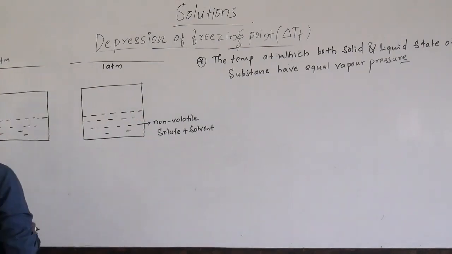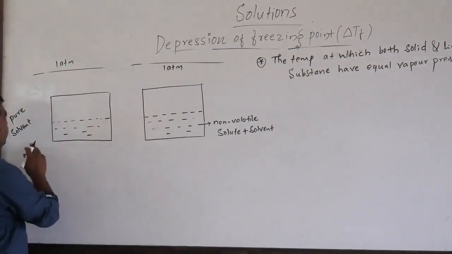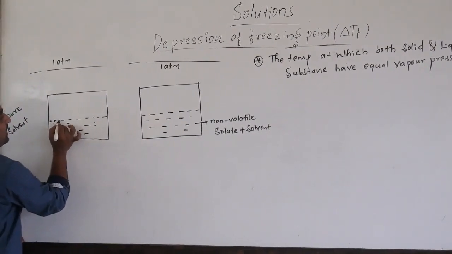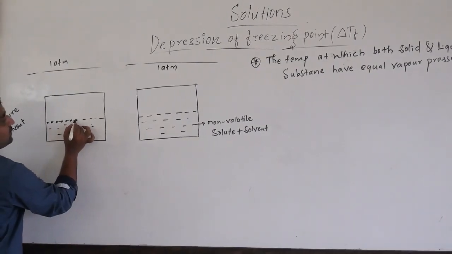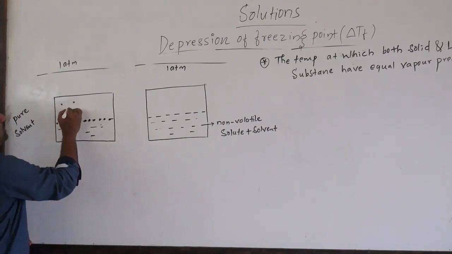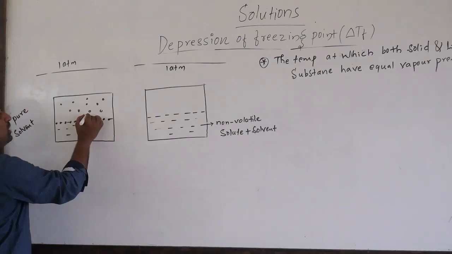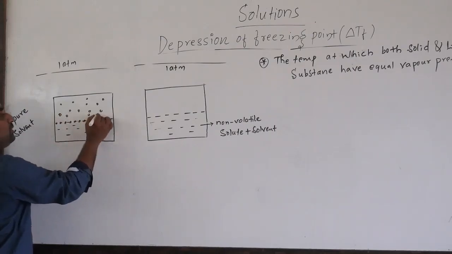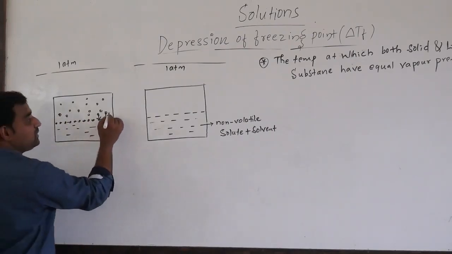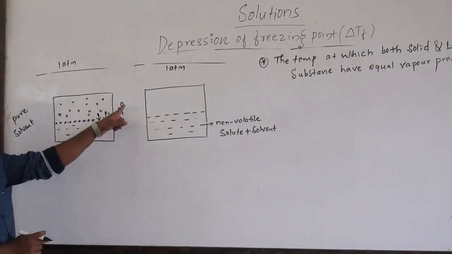Now we will take the solution in a closed vessel. This is the pure solvent. Here, pure solvent molecules are situated at the surface of the liquid. These have more tendency to form vapor molecules. As evaporation increases, the number of vapor molecules over the liquid increases. These vapor molecules exert a pressure on the surface of the liquid. That pressure is denoted by P1 naught. This is a pure solvent, hence we have to write the naught here.